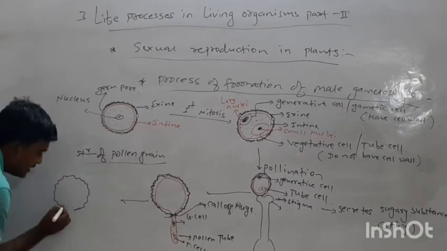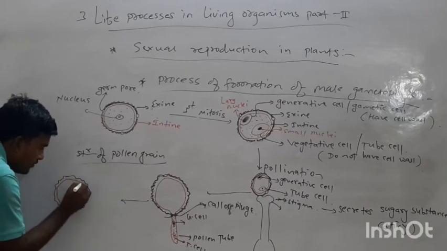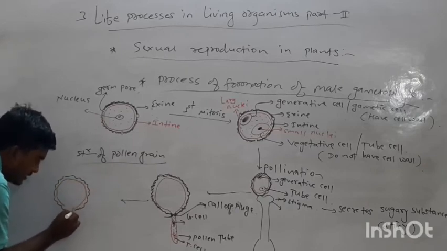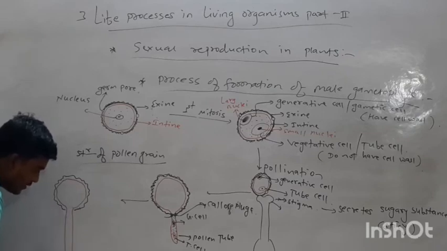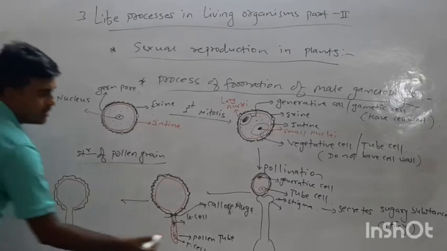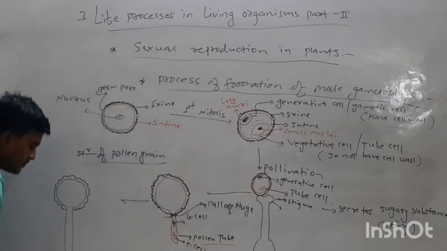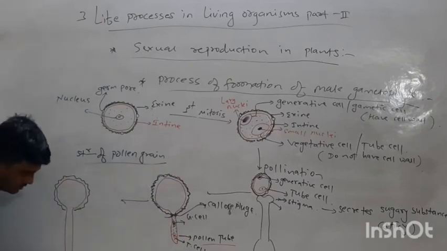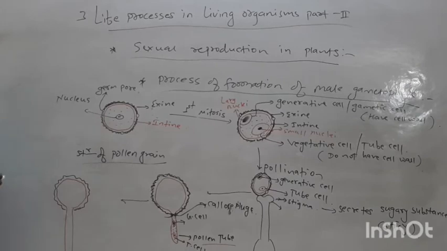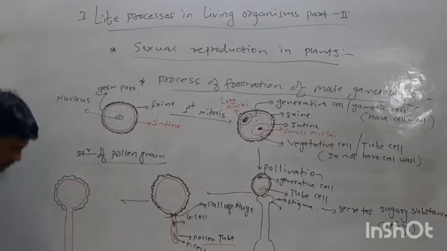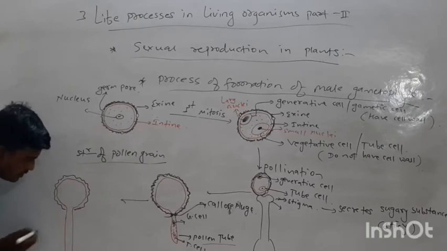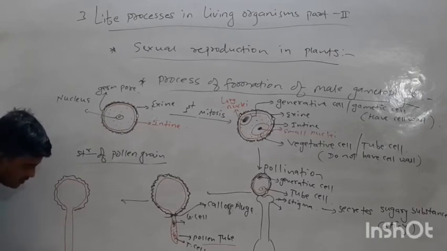And this is the intine of the pollen grain, and this is the pollen tube. This is a pollen tube, and this is the vegetative cell.